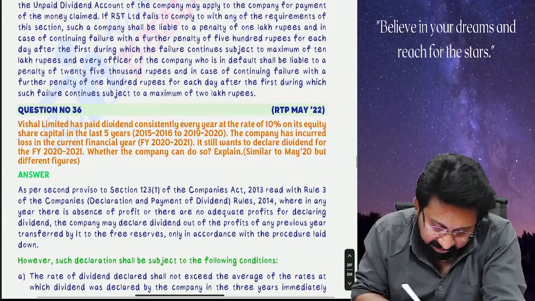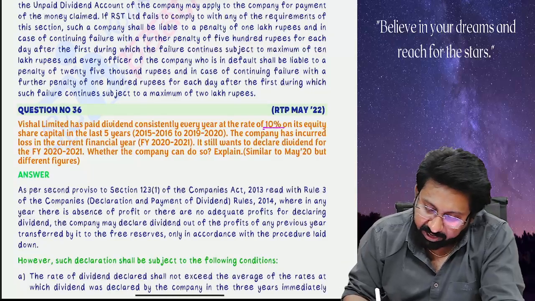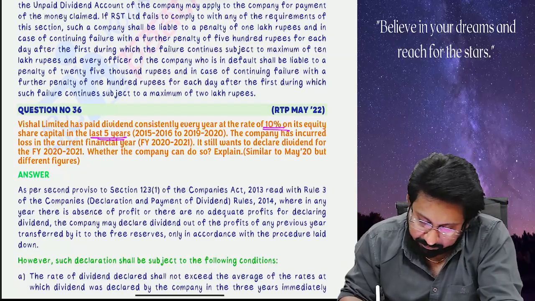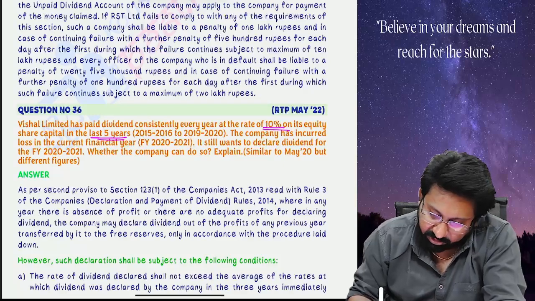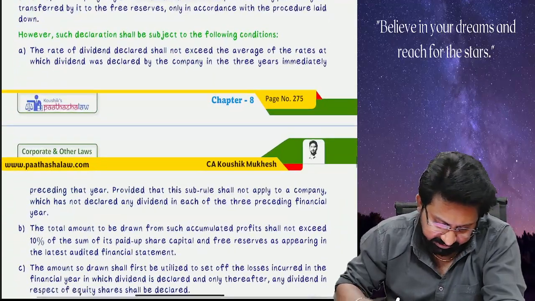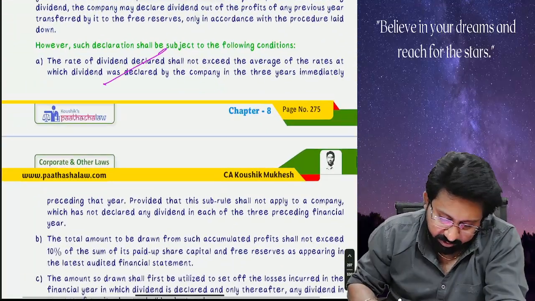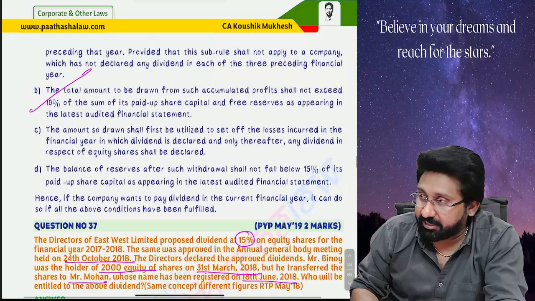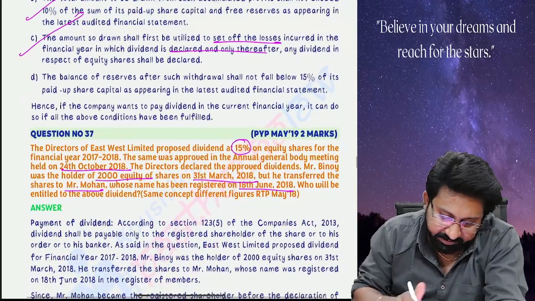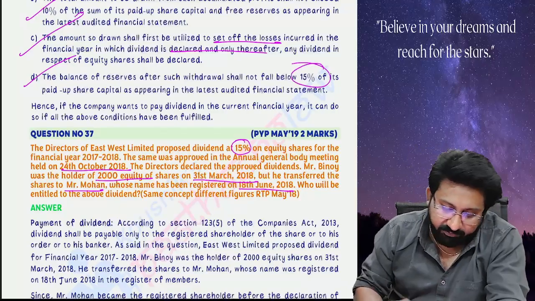Next. Vishal Limited has paid dividend consistently every year at the rate of 10% on its equity shares in the last 5 years. The company has incurred loss. It wants to declare dividend for the financial year. Whether the company can do so. Yes, same conditions. Four conditions. Rate should not exceed the average, first, 10% of paid up share capital; set off any kind of losses or unabsorbed depreciation; and balance in the reserve should not fall below 15% of paid up share capital.